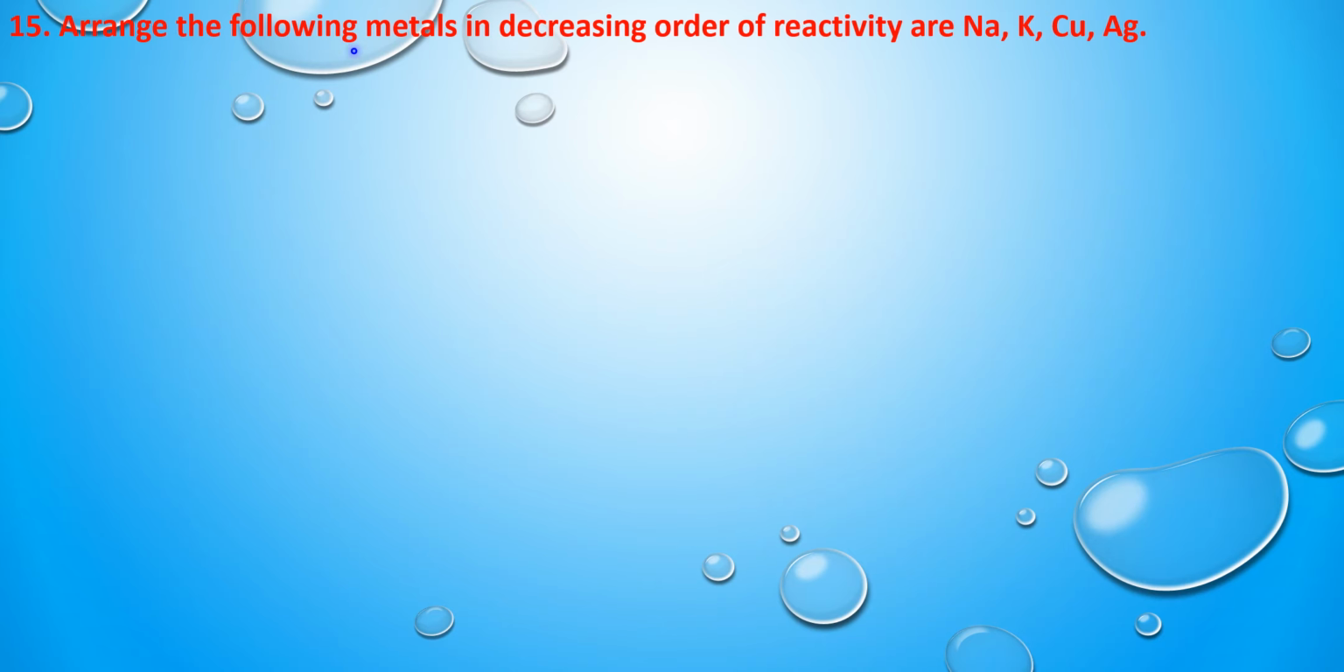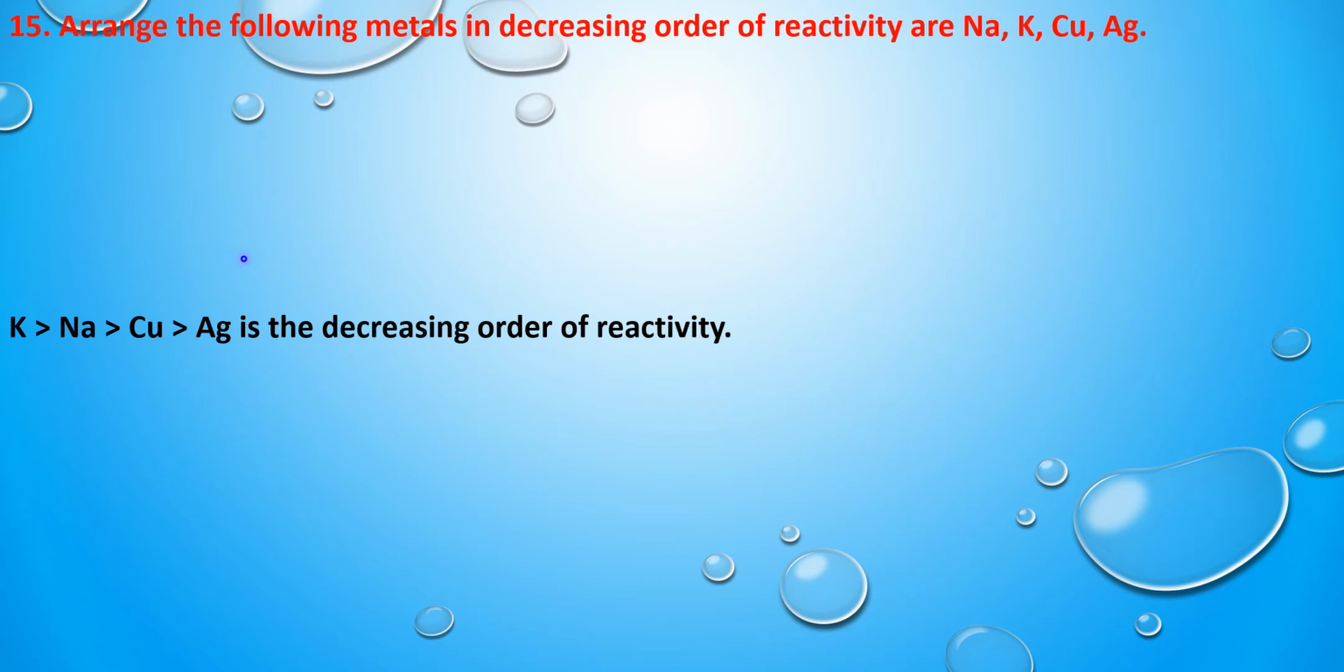Next question, arrange the following metals in decreasing order of reactivity: sodium, potassium, copper and silver. So we know the reactivity series. In that reactivity series, these metals are going to be arranged in decreasing reactivity order. So potassium has the highest reactivity, then sodium, then copper, then silver. Silver has very little reactivity, hence it is placed last.